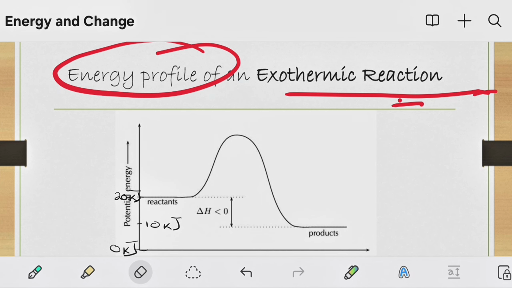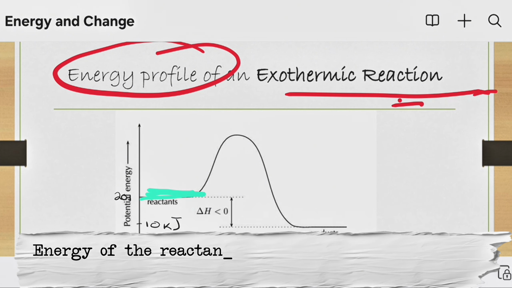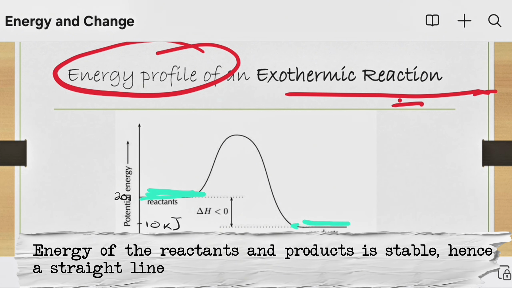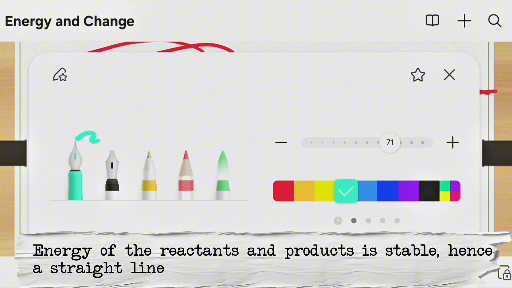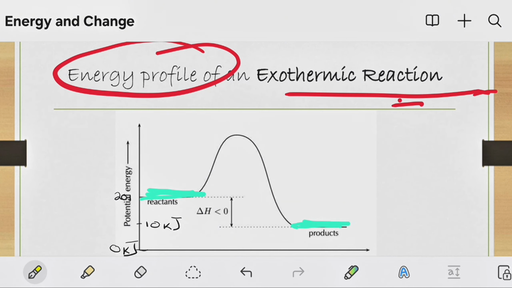Now, let us continue, of course. We can see something very strange when we try to analyze the energy profile of an exothermic reaction. Look at the energy of the reactants there. It is a straight line. That's understandable. Look at the energy of the products here. It is also a straight line. But why is the energy picking up and down as we go through here? Why is that the case?